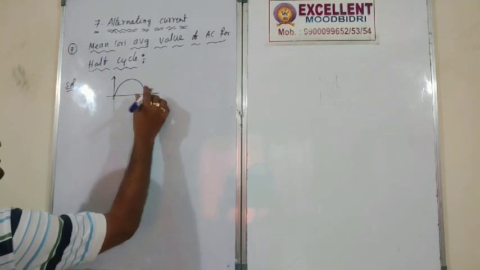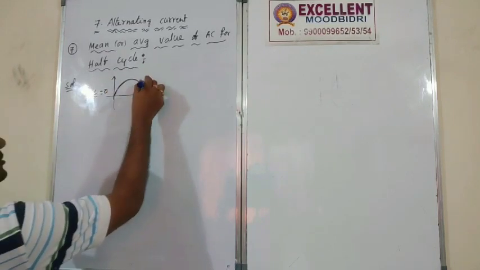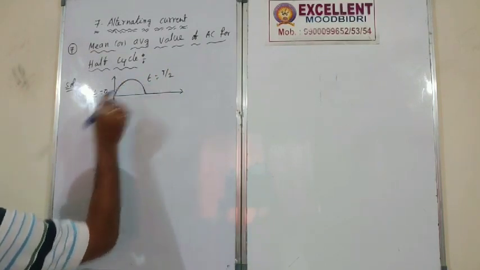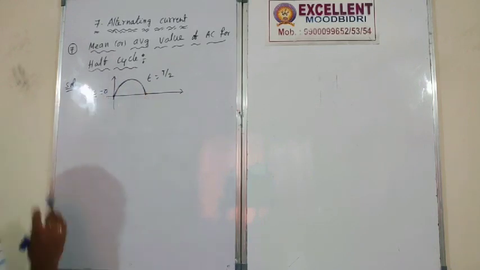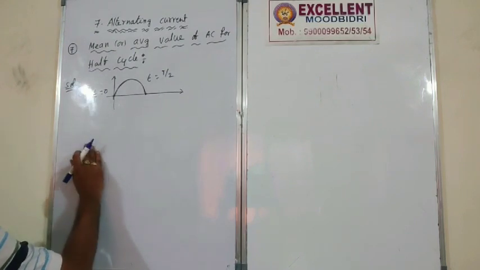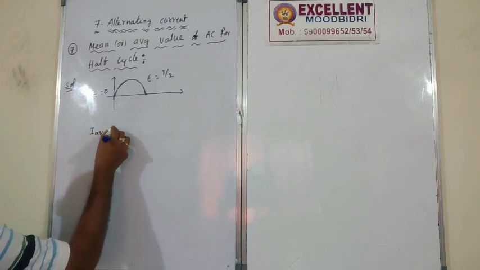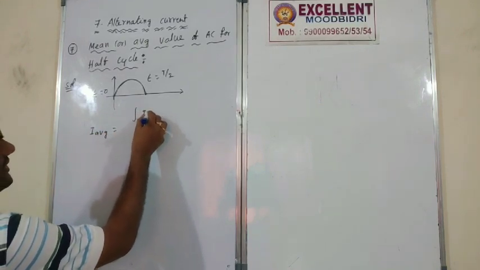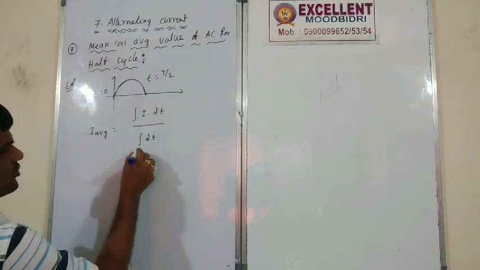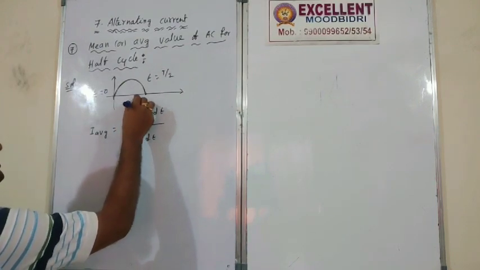So that is only half cycle. T is equal to 0 to T by 2. So what is the I average? Now the formula you already know: I average is the integral of I dt divided by the integral of dt, from 0 to T by 2.